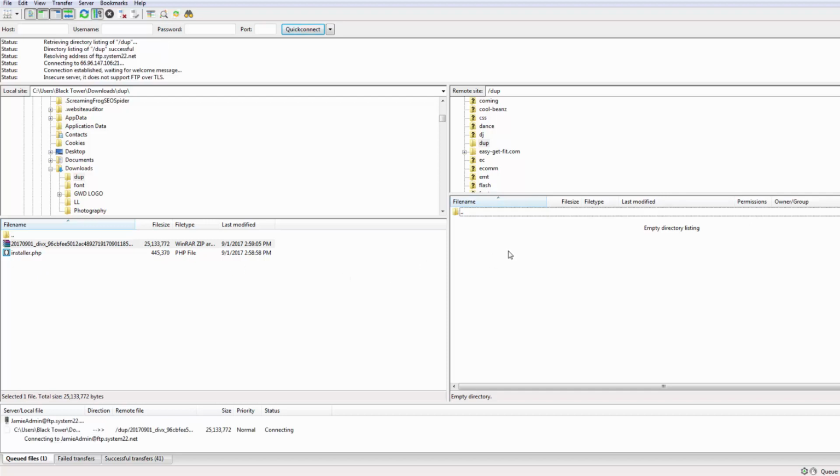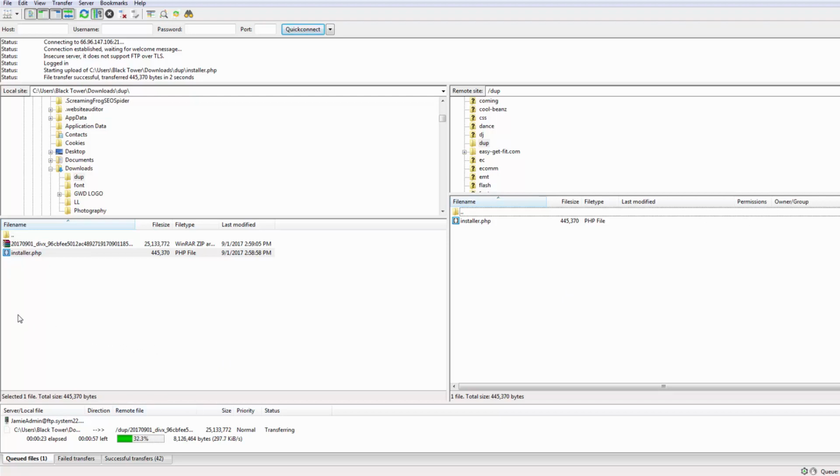So just going to transfer those files over. And as you can see, it's rolling.